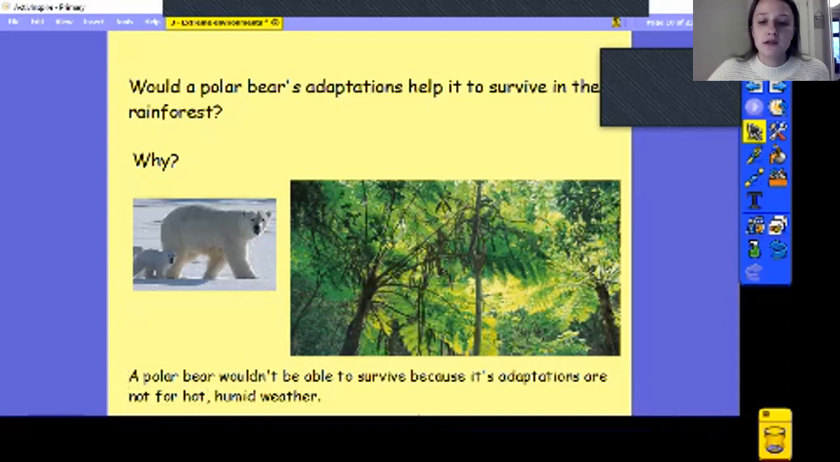So you might want to be able to pick one of those and say, actually, if it has small ears which allow it to not lose heat very well, when you put it in a hot environment, that wouldn't be very good because, and then finish the sentence off.